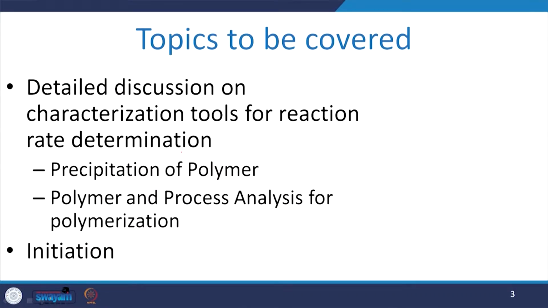Now, let us have a brief look at what we are going to cover in this segment. We will discuss the characterization tool for reaction rate determination. Under this concept, we will discuss the precipitation of polymer, which is a very important phenomenon in the radical chain polymerization. Then we will discuss the polymer and process analysis for various polymerization steps, again under the head of initiation.